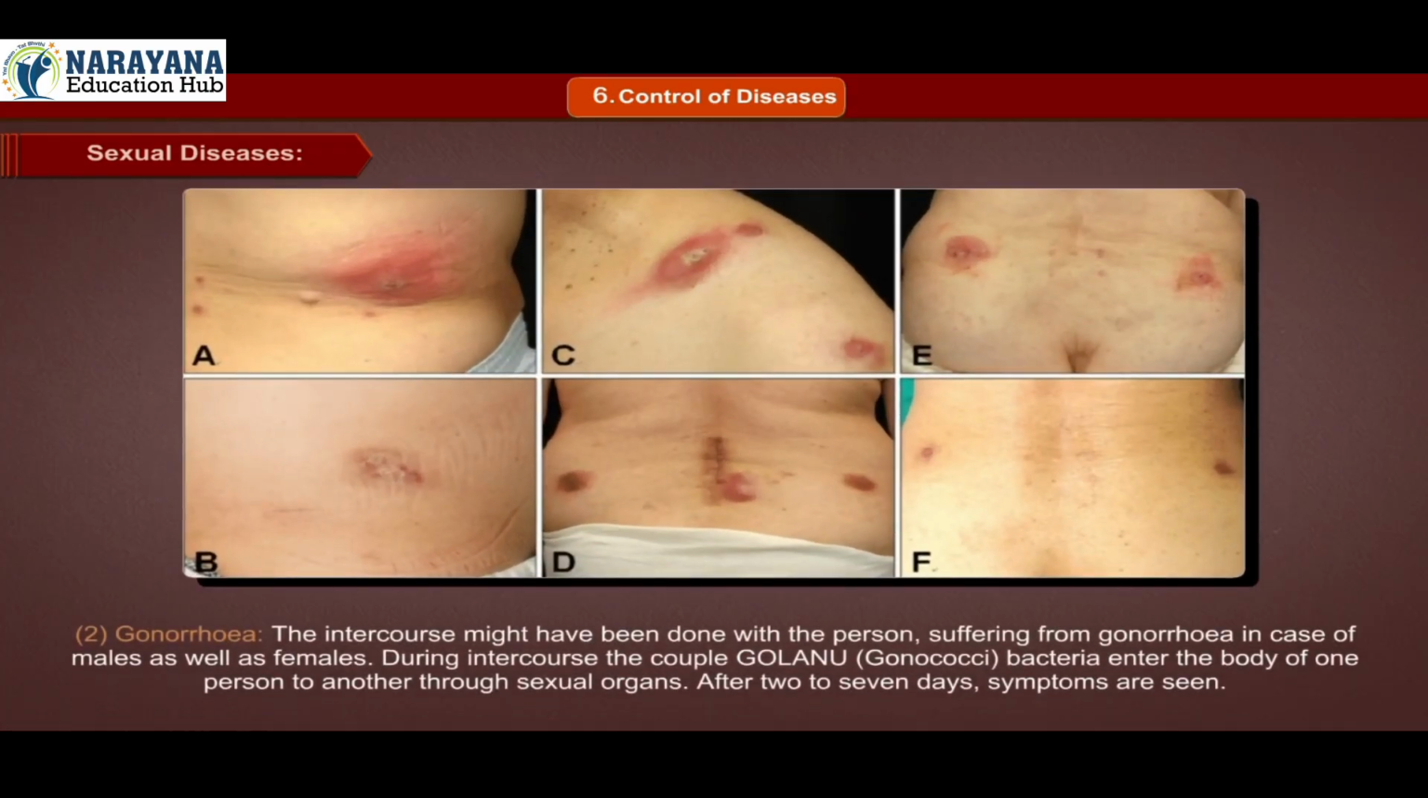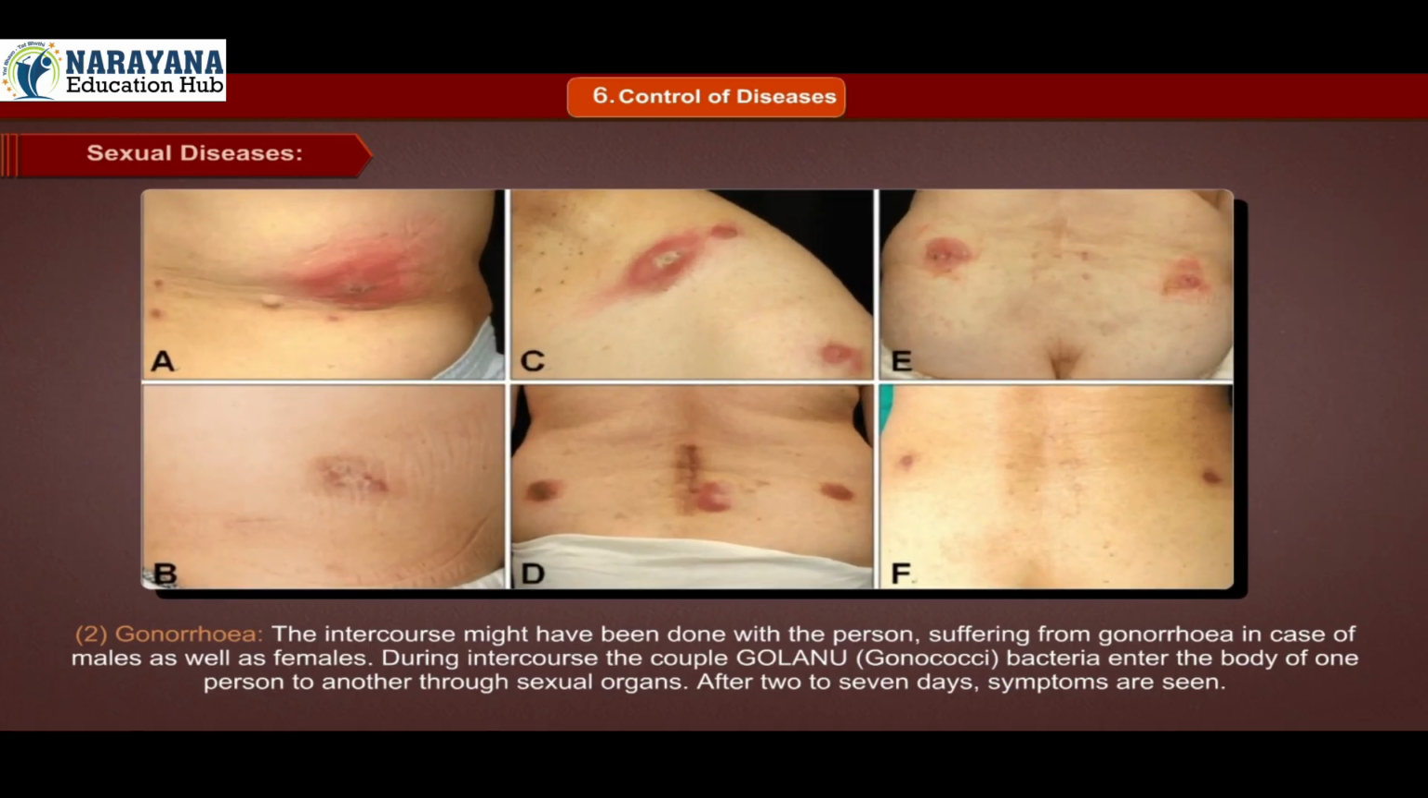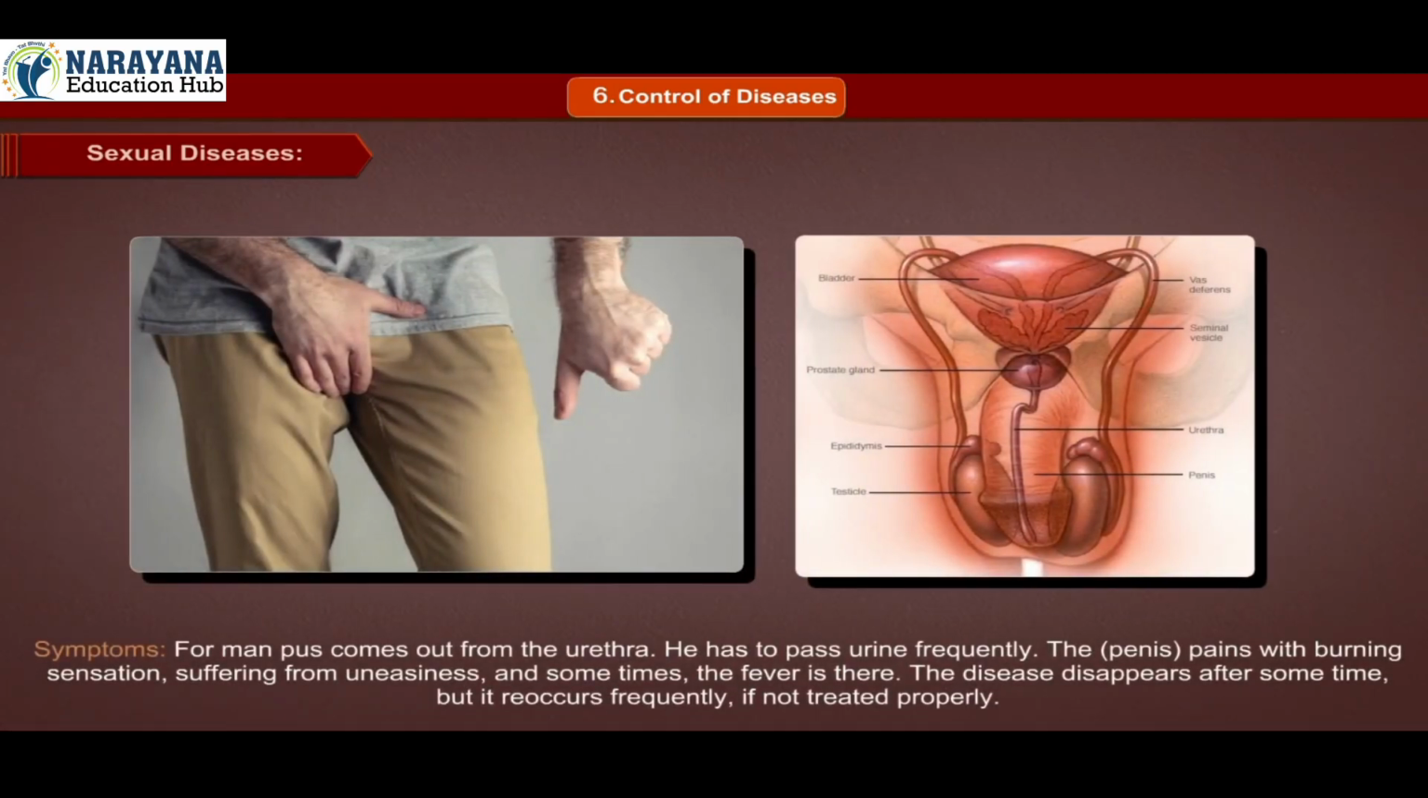2. Gonorrhea. The intercourse might have been done with a person suffering from gonorrhea, in the case of males as well as females. During intercourse, the gonococci bacteria enter the body of one person from another through the sexual organs. After 2 to 7 days, symptoms are seen. Symptoms. For men, pus comes out from the urethra. He has to pass urine frequently.